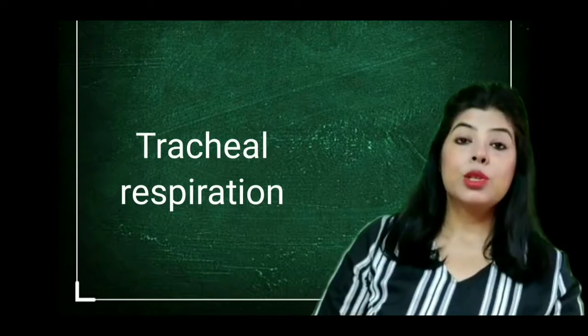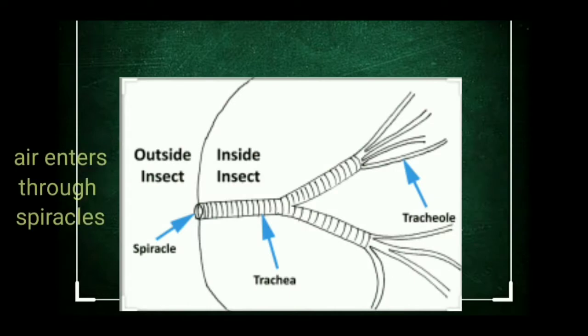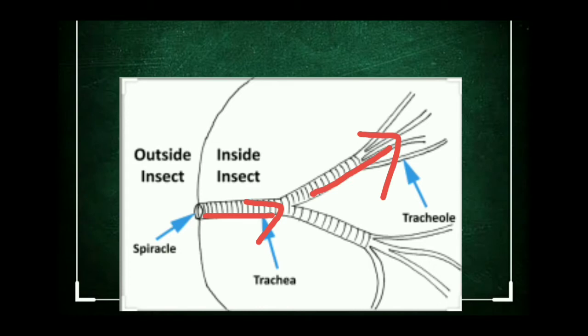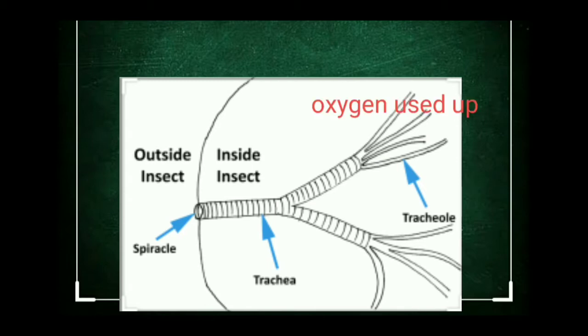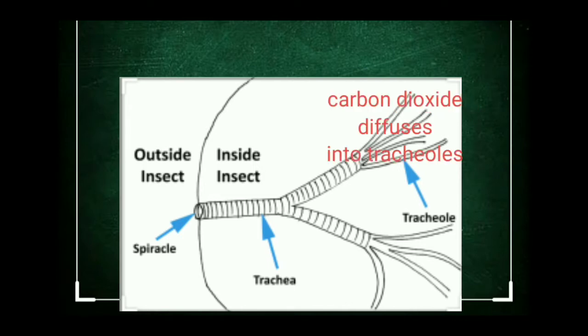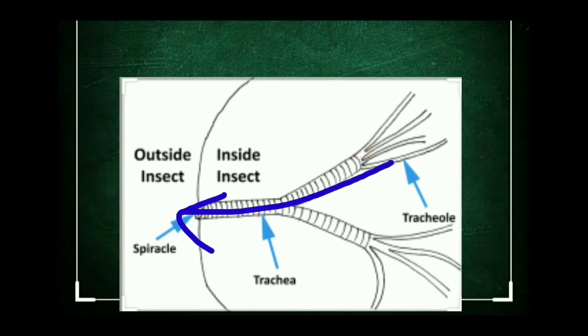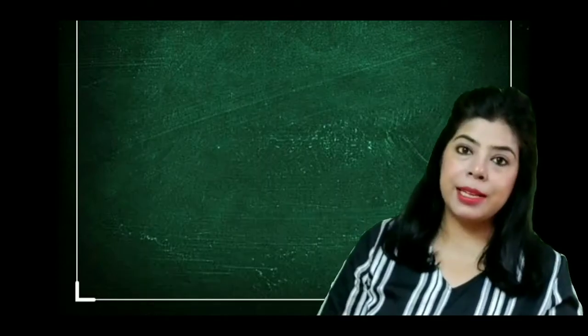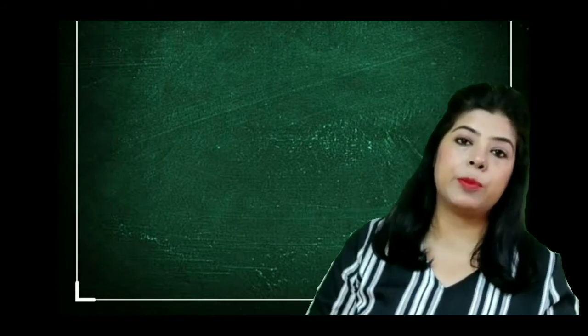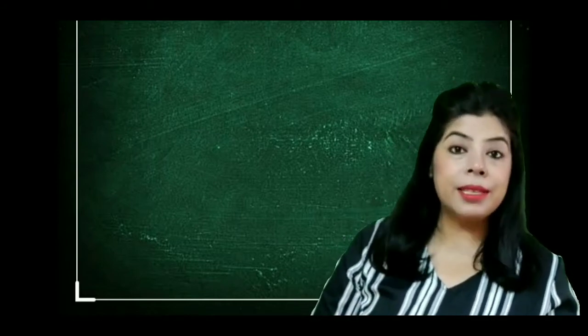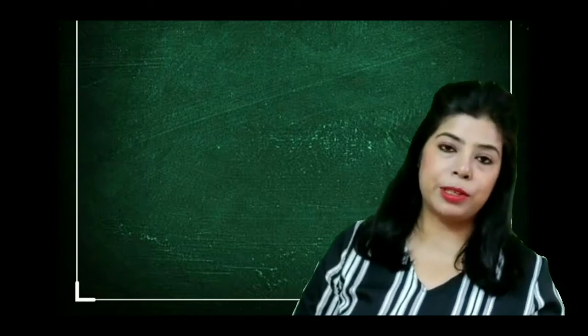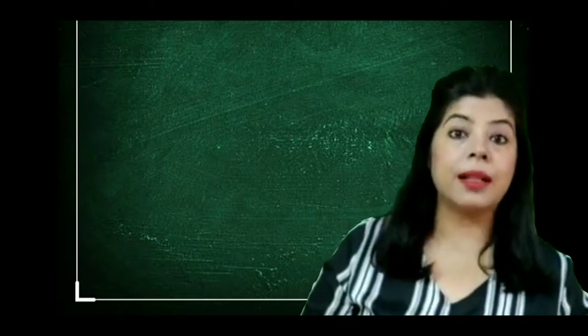So what happens? The air reaches the body of the cockroach through these spiracles. On entering the spiracle, it goes through the trachea, then the tracheoles, and then it comes in contact with the cells. In the cells, the oxygen is used up in the process of breaking down of food, and as a result, the carbon dioxide which is released comes back through all these tracheae and goes out of the spiracles. That is, the exchange of gases takes place directly in the cells since they don't have lungs. So this is the kind of respiration which goes on in cockroaches, and it is called tracheal respiration.